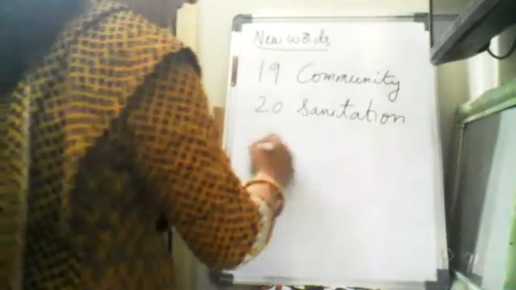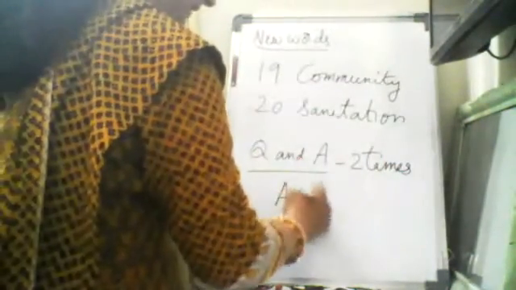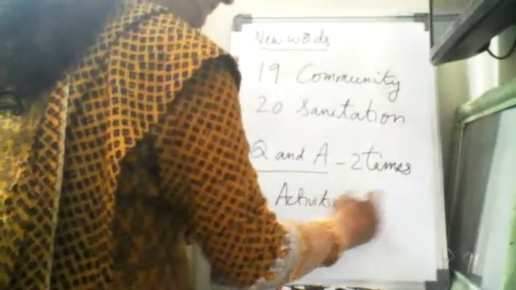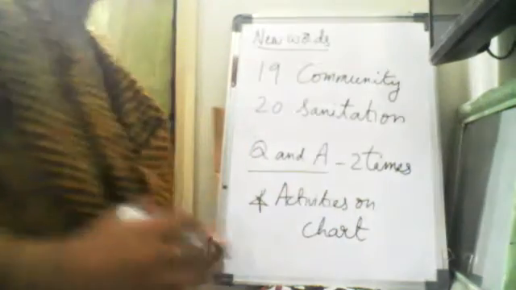Community, sanitation. That's all. So after writing all these 20 words, you have to write the Q&A 2 times. And you have to do the activities on chart. This is very, very important.